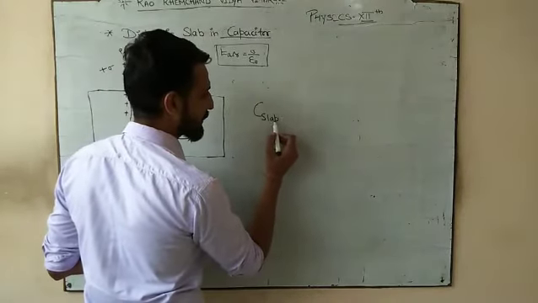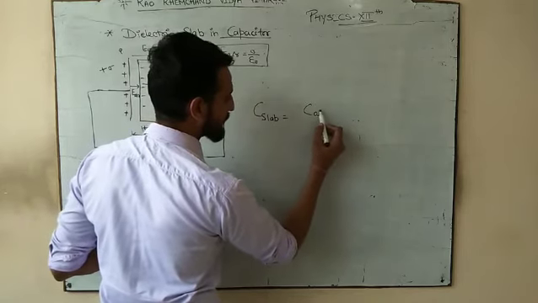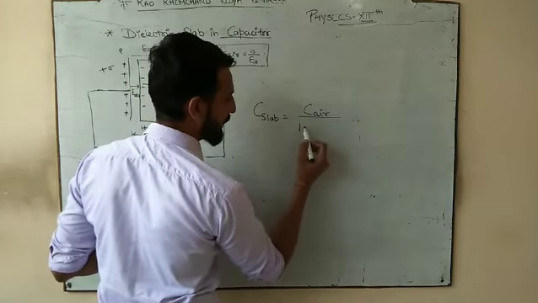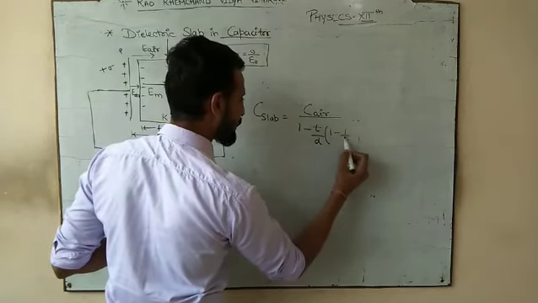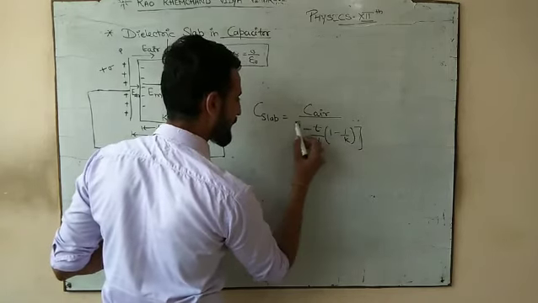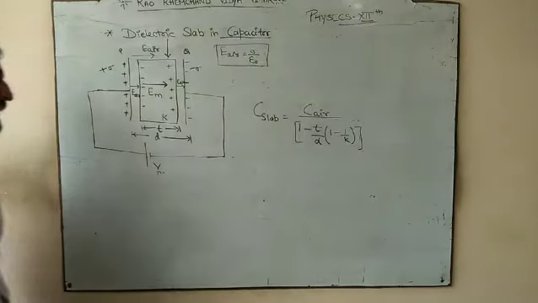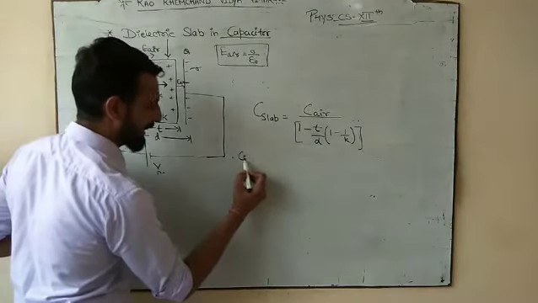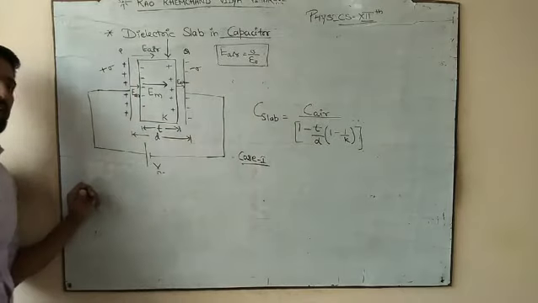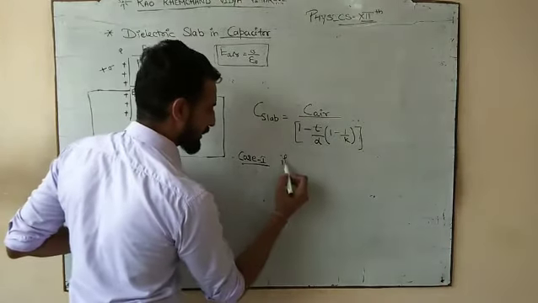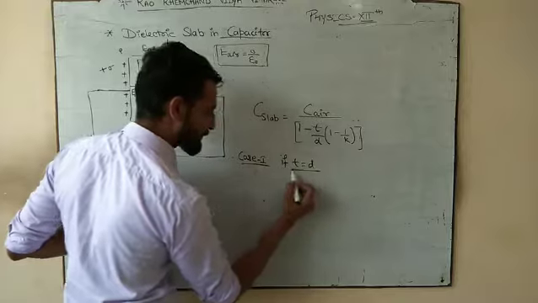C slab is equal to capacitance in air divided by 1 minus T by D bracket 1 minus 1 by K. Now we are going to make some cases related to that. Case 1. First case, if T is equal to D.